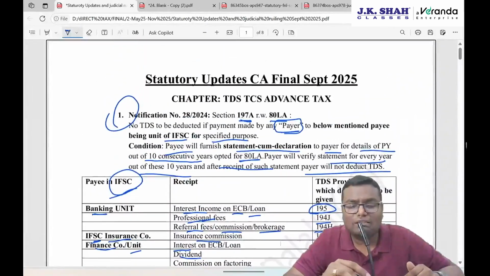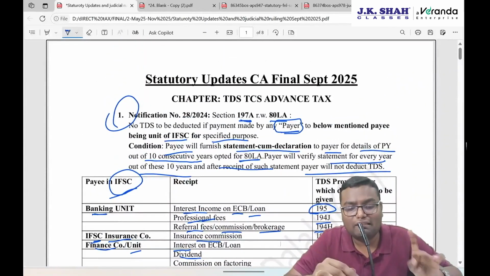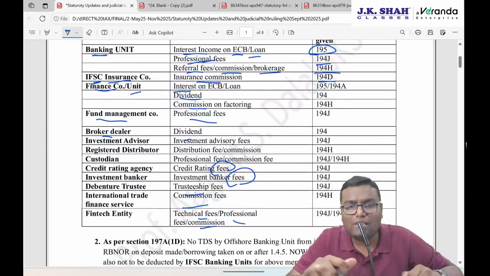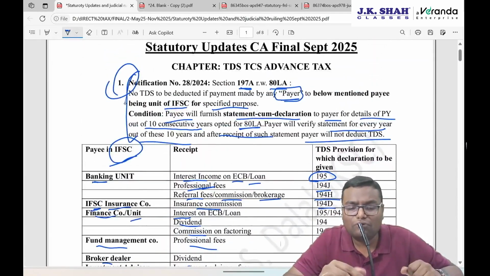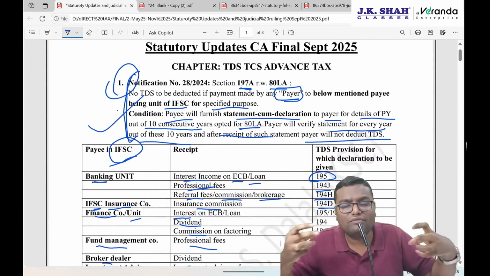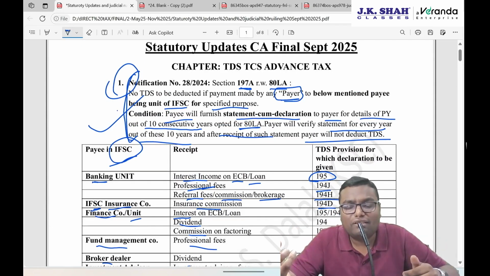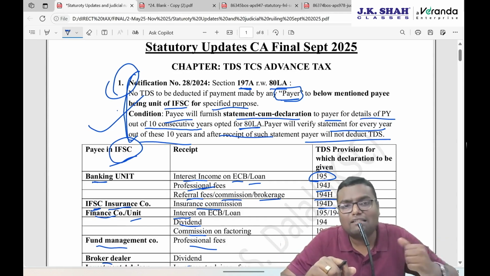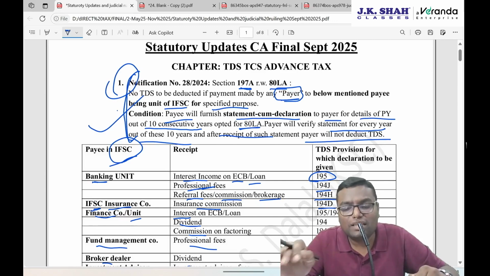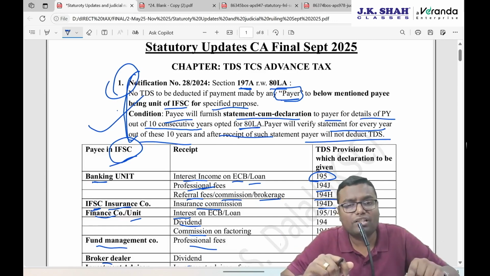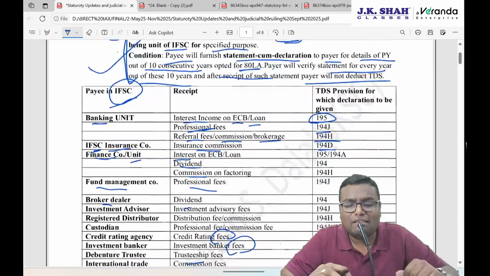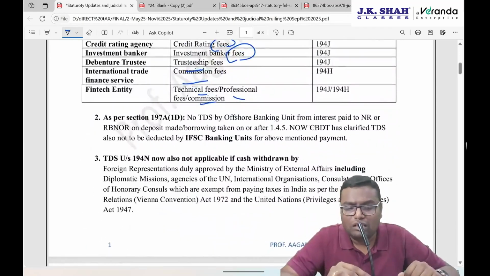For examination, this notification is not that important, but yes, definitely, even if they will not ask you anything from this table, at least they can ask you for this. They can merge this particular notification with 80LA in a case study form, that a unit is there in IFSC, and thinking about their income tax purpose and that TDS will also be deducted. Then what can be the advice that you can give? So first of all, the advice will be take the 80LA deduction. Second advice will be give this statement cum declaration, because this notification is giving that option. So yes, this kind of thing can be asked. Second amendment.